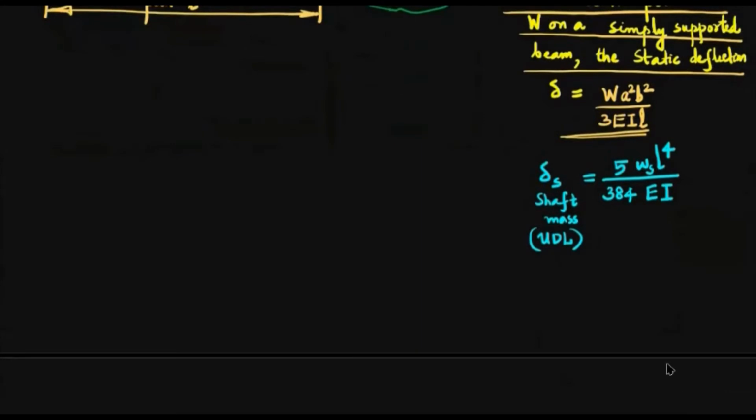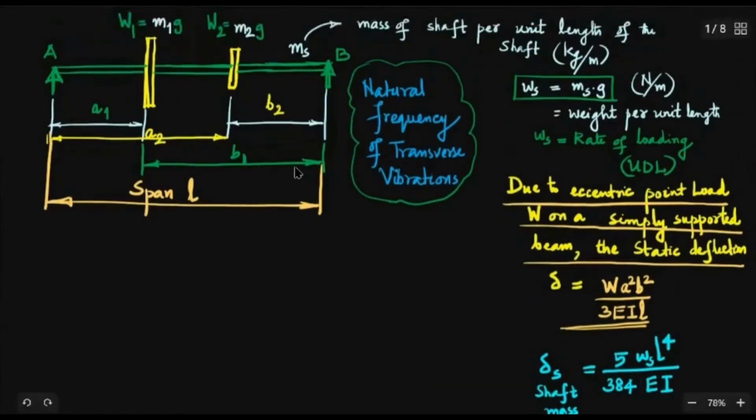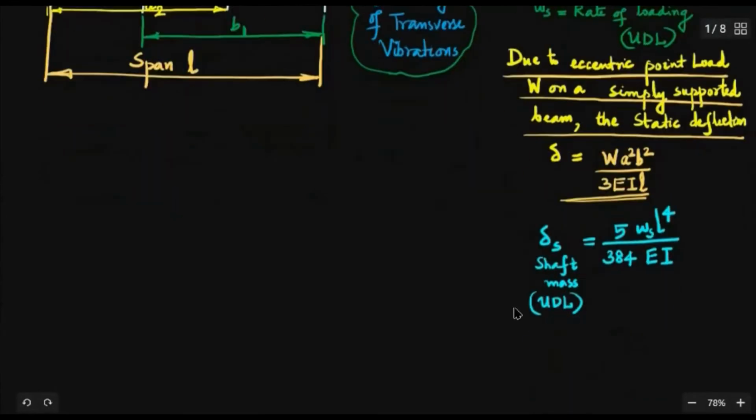If it is a fixed beam and UDL is acting all over the length, then it is 1 by 384. Means that 5 is not there.